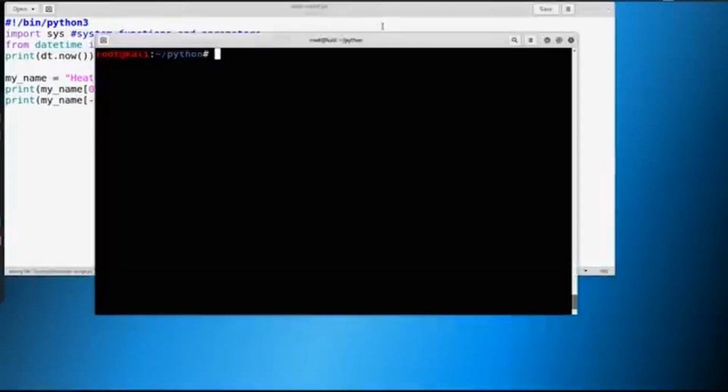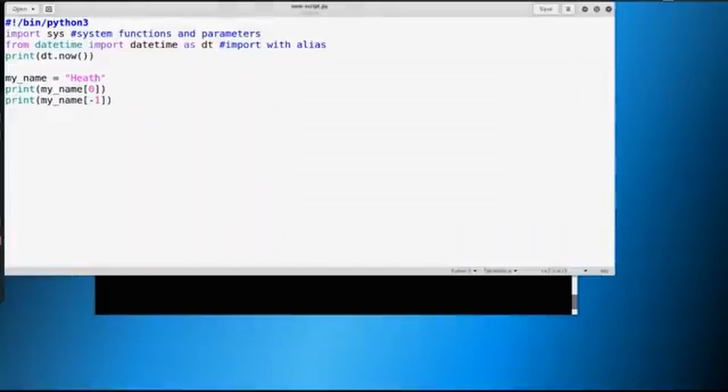So if we go ahead and print this, we just say python3 and run our new script again. You can see that we have a big H and a little h because my name starts and ends in both. So we could also do something like take a sentence, and we could say sentence, this is a sentence.